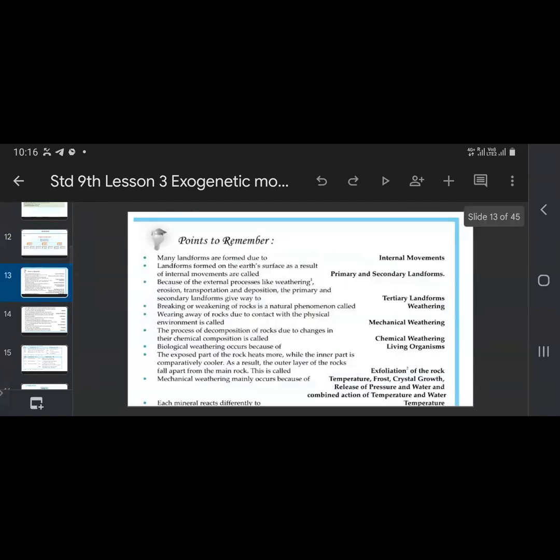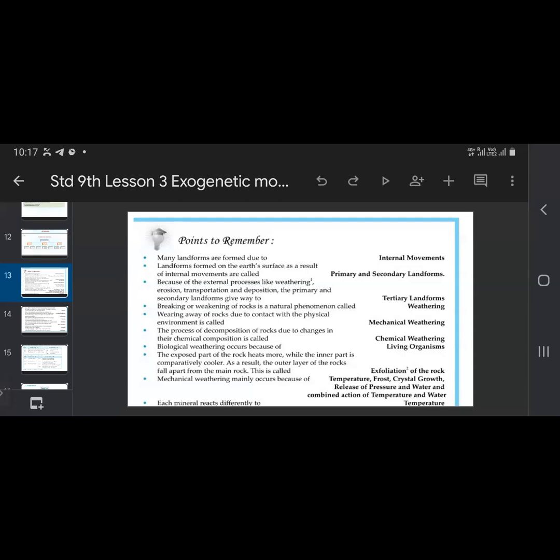Now we will see which are the very important points that we have to remember in this lesson. Many landforms are formed due to internal movements. Landforms formed on the Earth's surface as a result of internal movements are called primary and secondary landforms. Because of external processes like weathering, erosion, transportation, and deposition, the primary and secondary landforms give way to tertiary landforms.